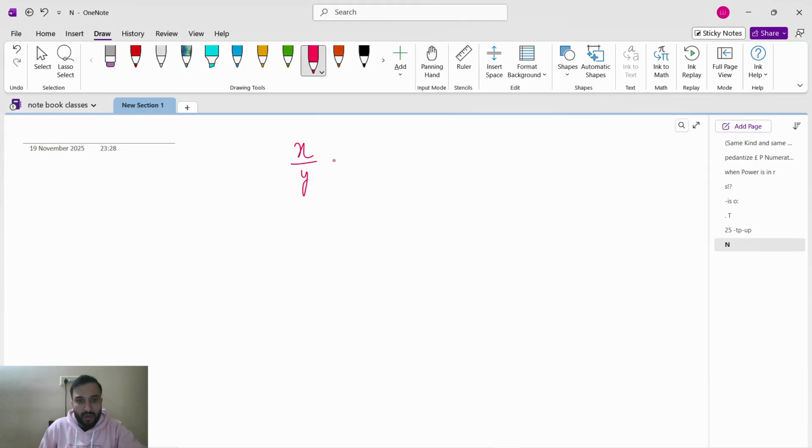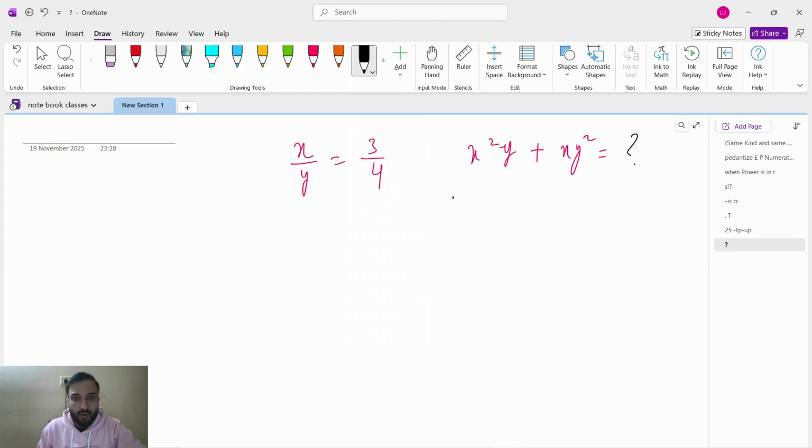Suppose they will give x by y equals 3 by 4. Find x square y plus xy square. Guys, see, now here x by y equals 3 by 4, means this ratio is equal to this ratio, means numerator is equal to numerator, denominator equals denominator, means x value is 3, y value is 4.